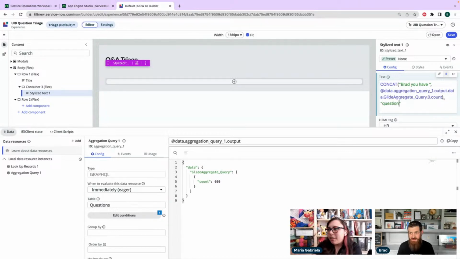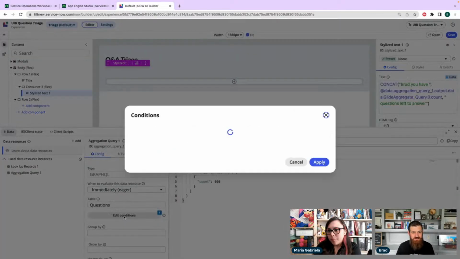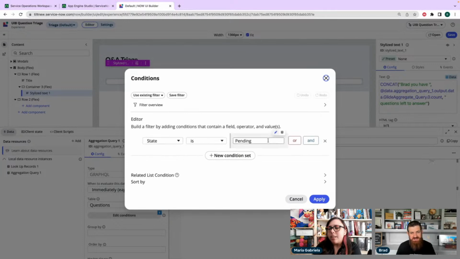So would we put a, hang on, you're outside of the parentheses. So I am. Would we put a filter on the data resource itself? Yes. So this data resource has a condition on it where it's looking at state as pending. I've got that state field that has a bunch of options, and for now all questions are set to pending until I do something to them.